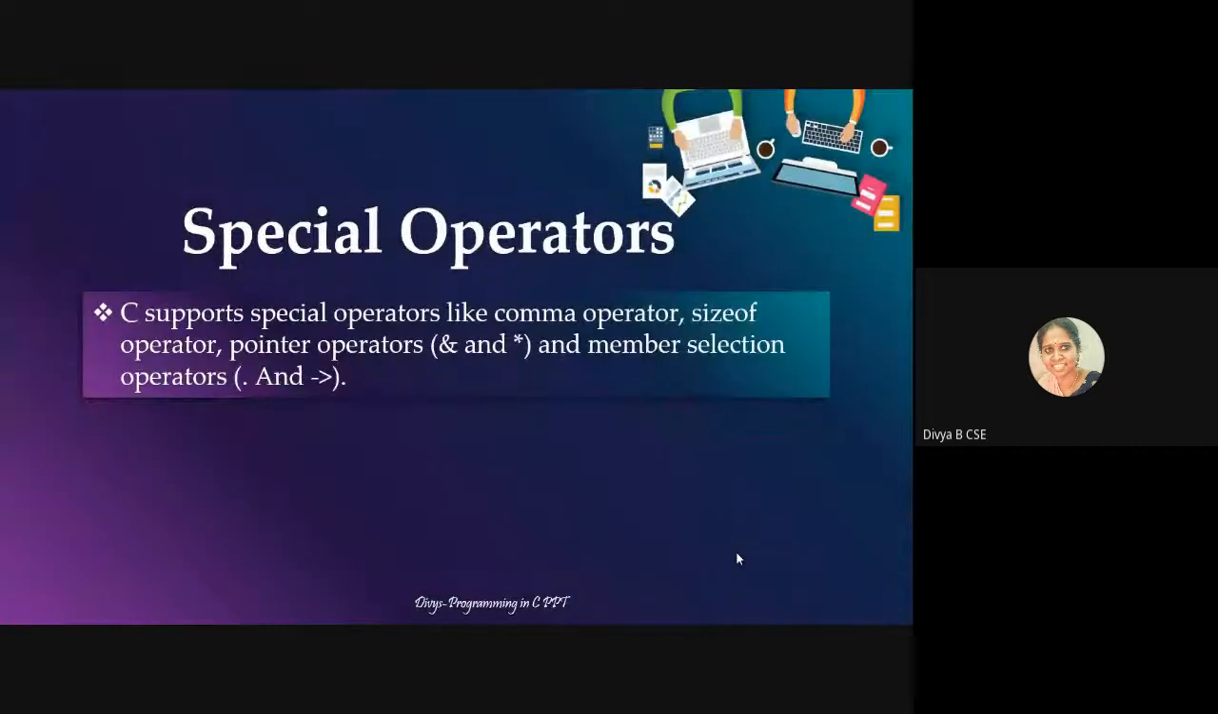So next is something called as special operators. So C supports special operators like comma, sizeof, pointers. So pointer operators we will be seeing in our later modules as well as member selection operators. This also we'll be seeing in our later modules like structure, when you use the member selection operators. So those we'll be seeing in the later modules, but we'll see what is meant by comma operator as well as sizeof operator.